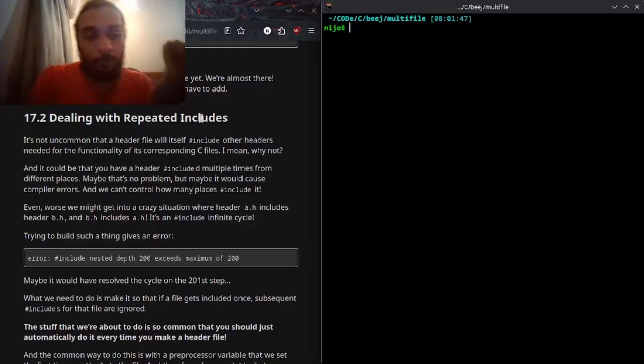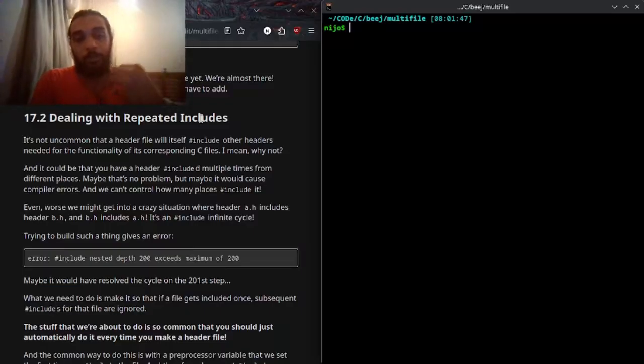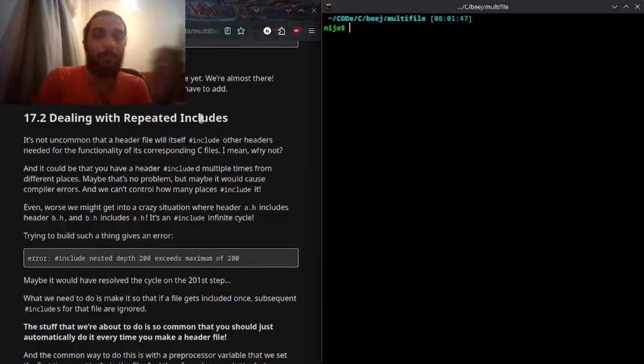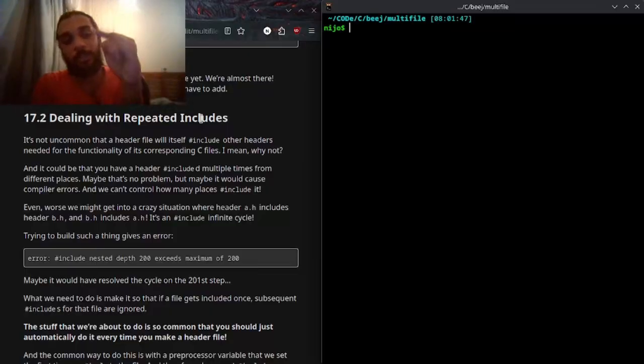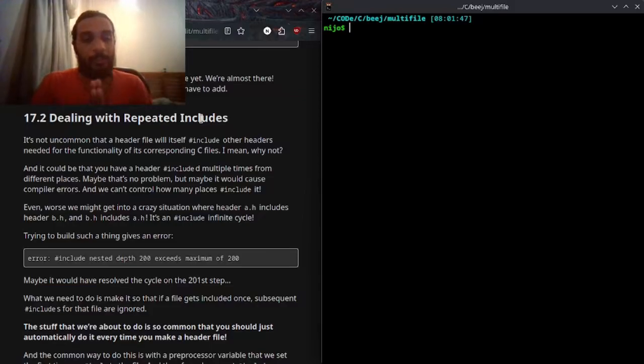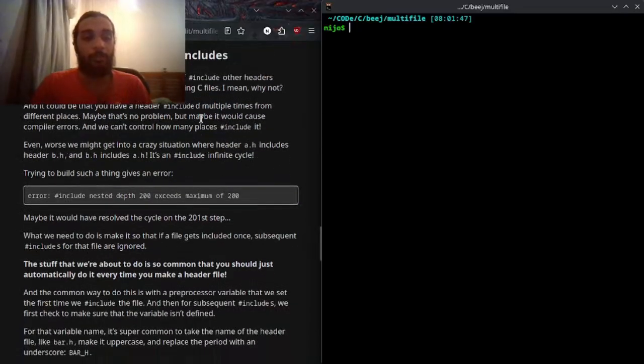Even worse, we might get into a crazy situation where header a.h includes header b.h and b.h includes a.h. It's an infinite include cycle. Trying to build such a thing gives an error: nested depth 200 exceeds maximum. Maybe it could have resolved the cycle on the 201st step.